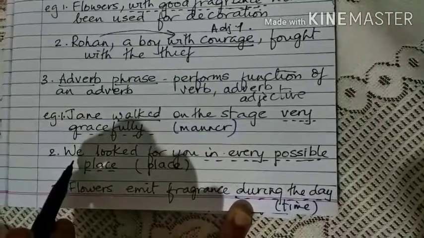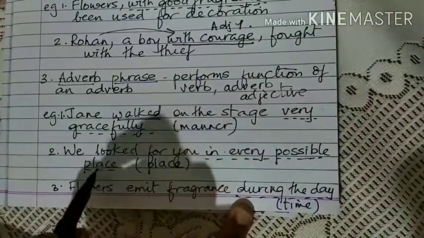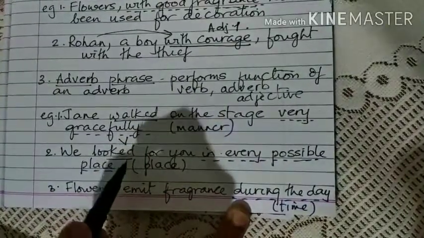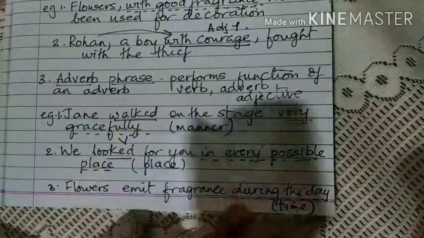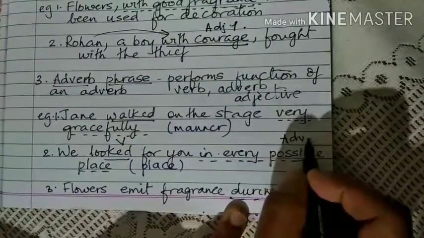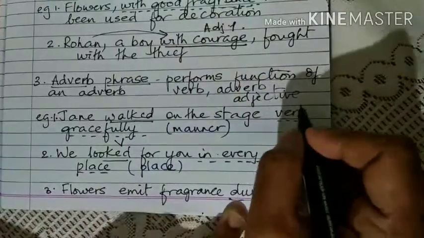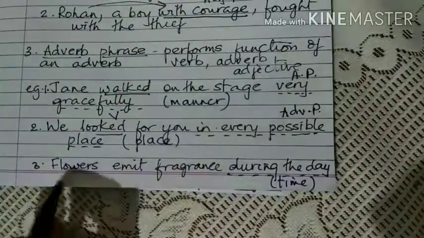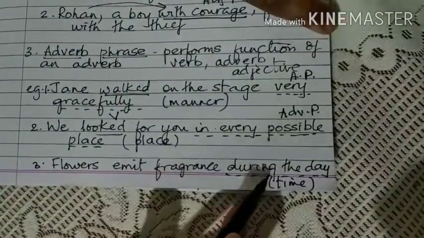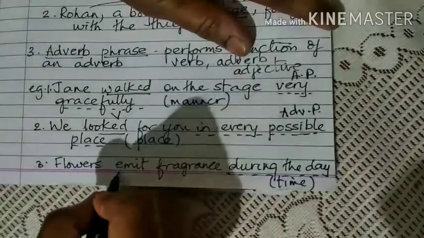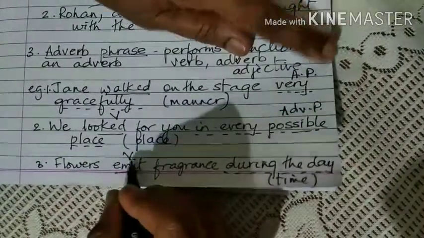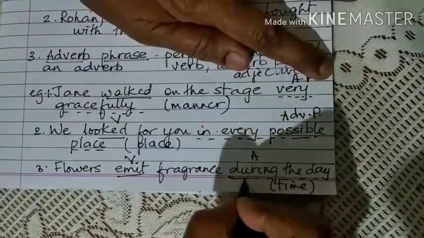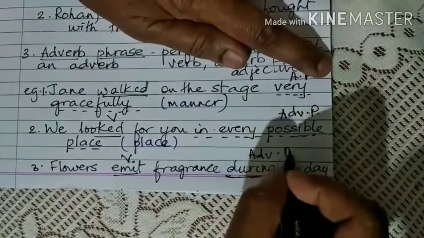Then the second sentence, we looked for you in every possible place. Now the verb is looked. What is talking about the verb looking where? In every possible place is the adverb phrase. And here very gracefully is the adverb phrase. In the third sentence, flowers emit fragrance during the day. Now here, emit is the verb. So when do they emit fragrance? During the day. So this is adverb phrase of time. During the day. Adverb phrase of time.